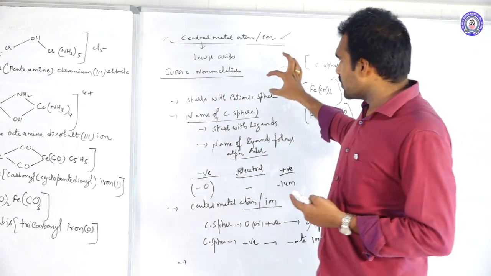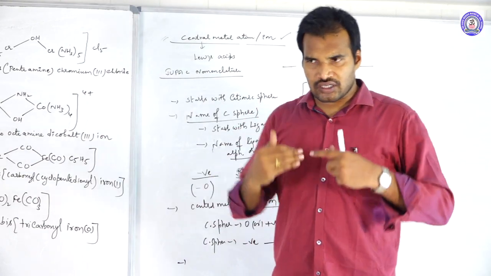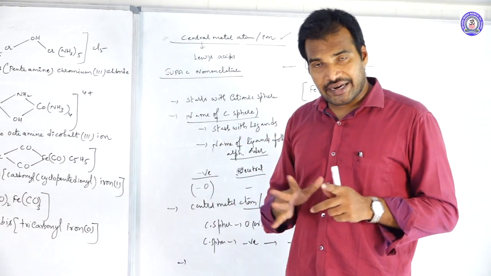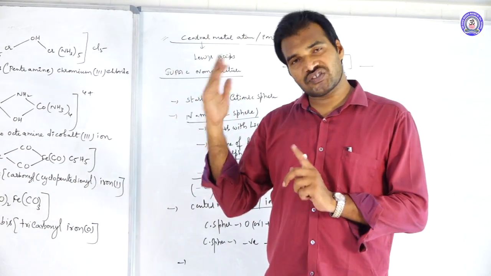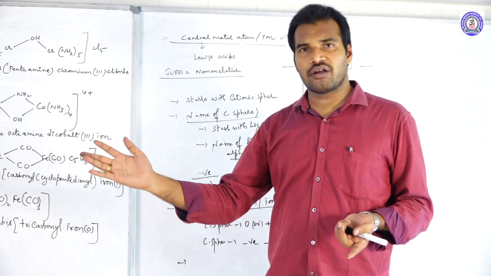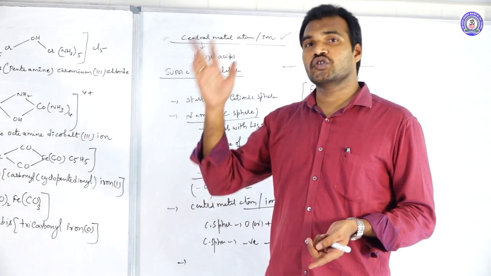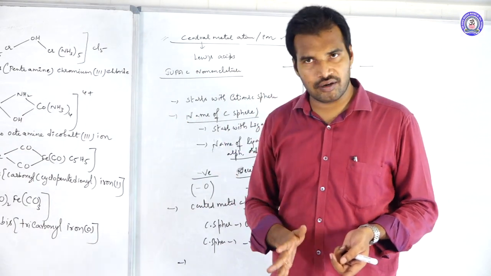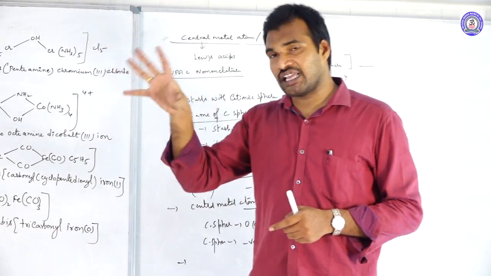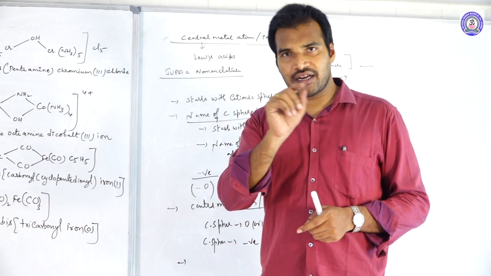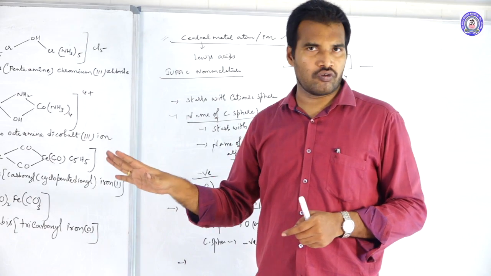The first one is, if there is any cationic sphere, write the names of the cations. Coming to the coordination sphere, you start with the ligands, and if all the ligands are of the same type, there is no problem. You just write the number before the ligand. If there are many ligands, then you should mention the ligands in alphabetical order. And next, while you are writing the names of the ligands, check the type of the ligand. If it is a negative ligand, end with O. Positive ligands, IUM. Neutral ligands, no suffix.